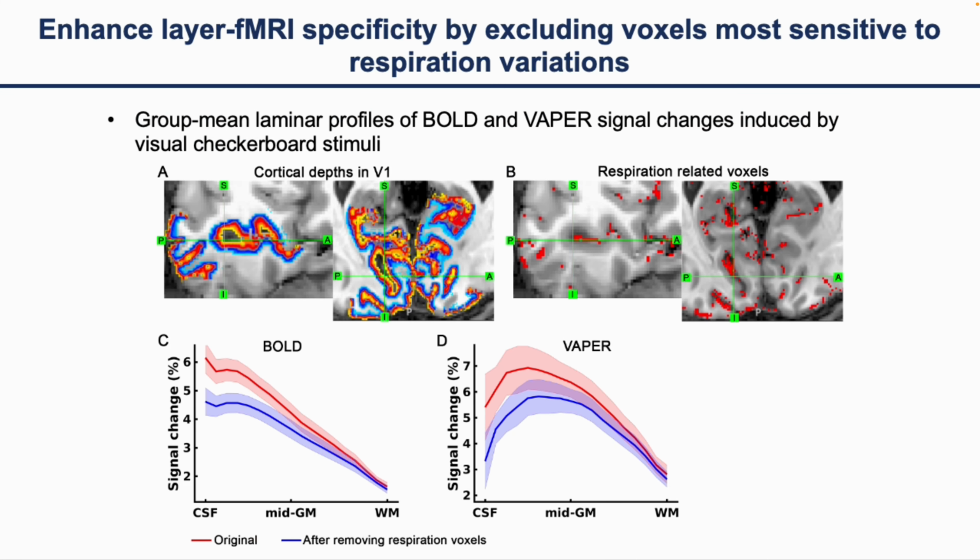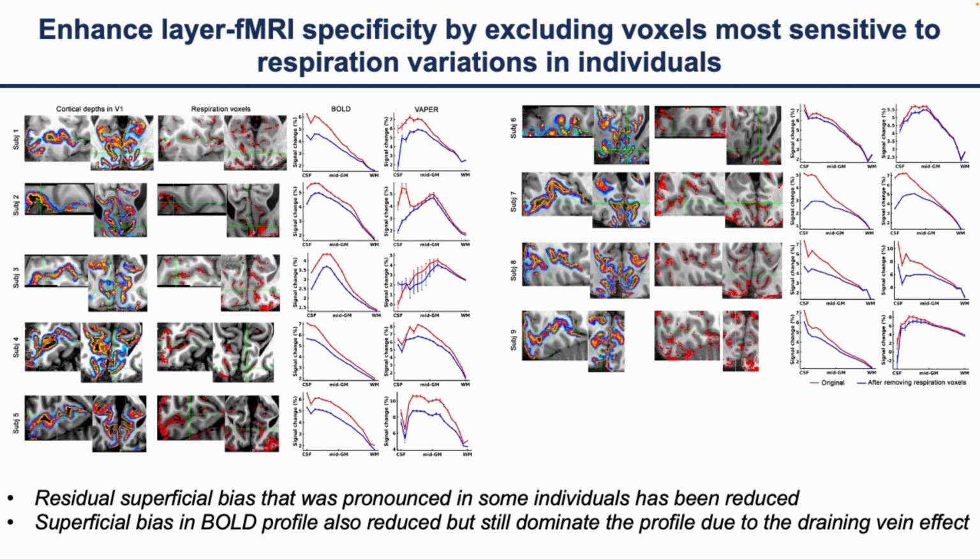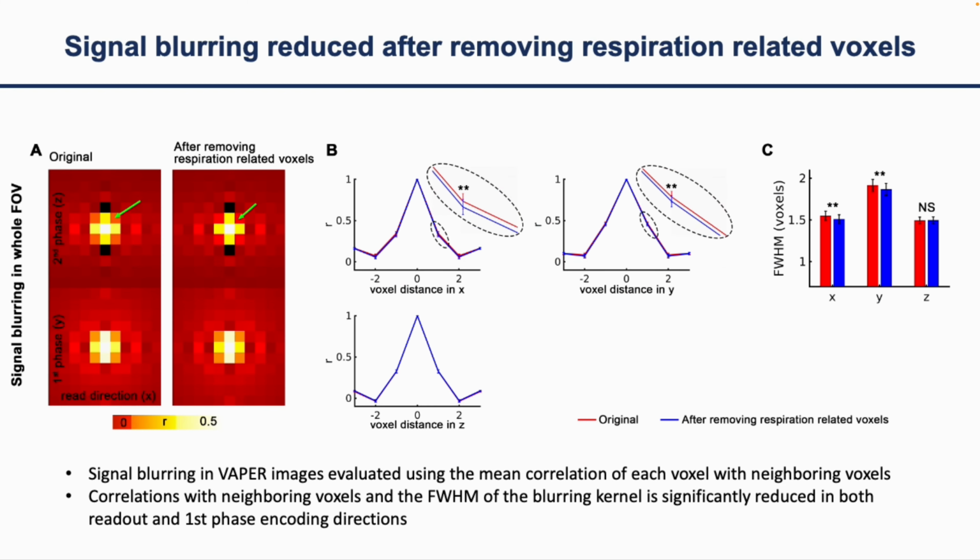Here is an example of using this respiration effect to improve laminar specificity. We conducted a visual experiment acquiring VAPER and BOLD while the subject was watching a visual checkerboard stimulus. We extracted the signal change for BOLD and VAPER across different cortical depths. By removing those voxels most sensitive to the respiration variations, the superficial bias could be significantly reduced, and this is consistent across all individuals. Also, by removing those voxels most sensitive to respiration variations, the signal blurring in fMRI images can be significantly reduced.